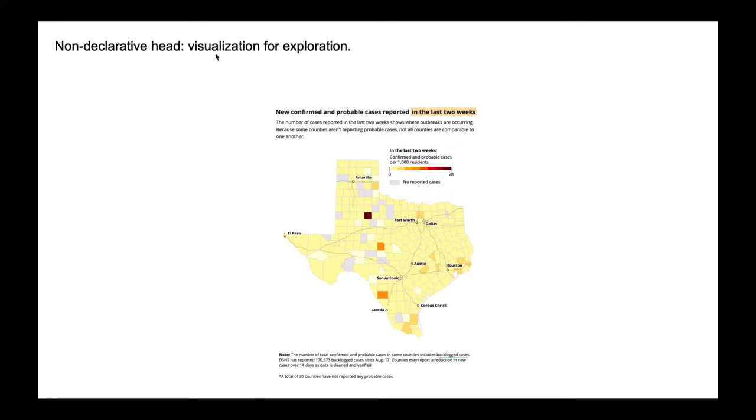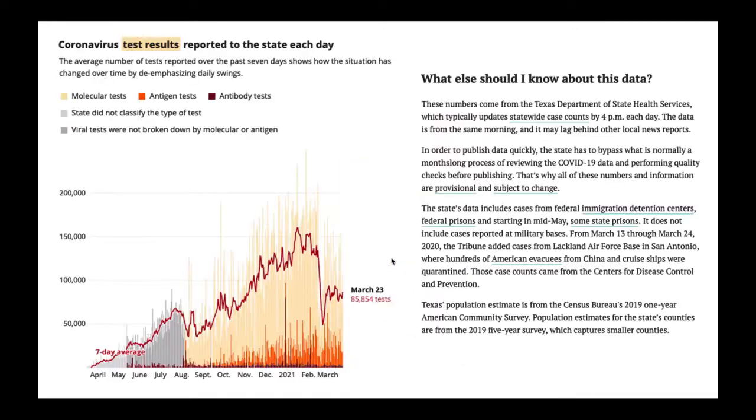Another example of a non-declarative headline, new confirmed and probable cases reported in the last 2 weeks. Okay, no verb there, but again, we're going to let the reader explore and find what they find relevant. This is just another example of a long version of a data paragraph or a data note that goes into a lot of detail because these COVID numbers were so complicated, but you really want readers to be able to understand and draw conclusions from them.